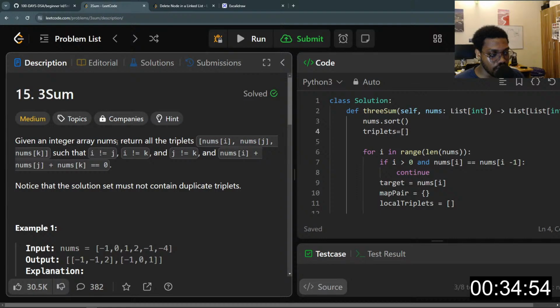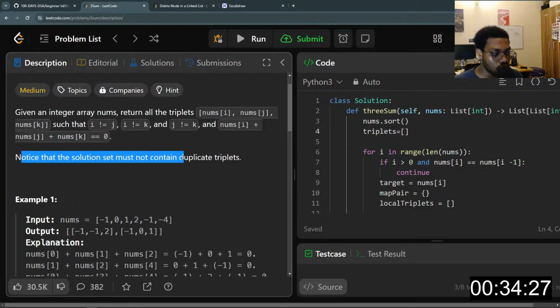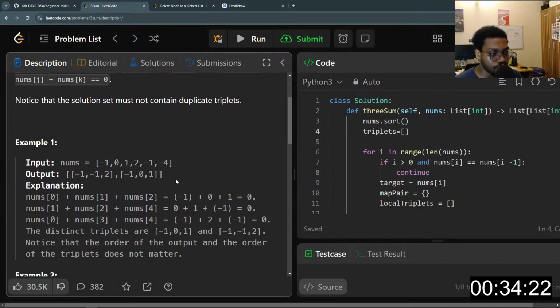Given an integer array nums, return all the triplets nums[i], nums[j], nums[k], such that i is not equal to j, i is not equal to k, and j is not equal to k, and nums[i] plus nums[j] plus nums[k] is going to be equal to 0. Notice that the solution set must not contain duplicate triplets.